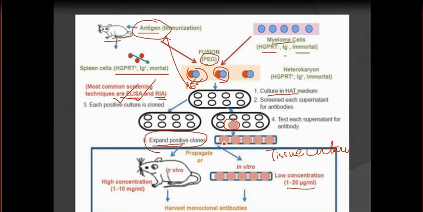But if you inject these hybridoma cells into the peritoneal cavity of mice, and after incubation for some period you isolate the ascites fluid, that is the fluid from the peritoneal cavity, in that case the concentration of the monoclonal antibody is quite high, about 1 to 10 milligram per ml. So by this process you can produce monoclonal antibody molecules, and that is the actual procedure of how you produce monoclonal antibody.